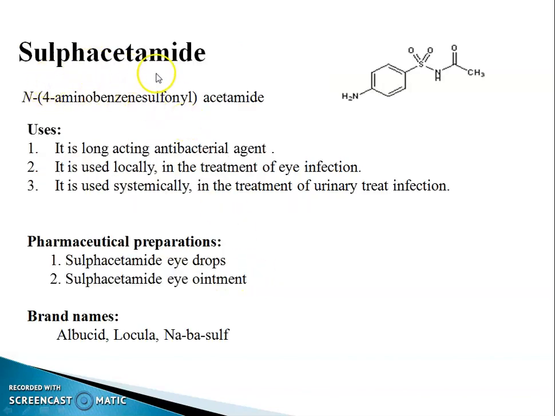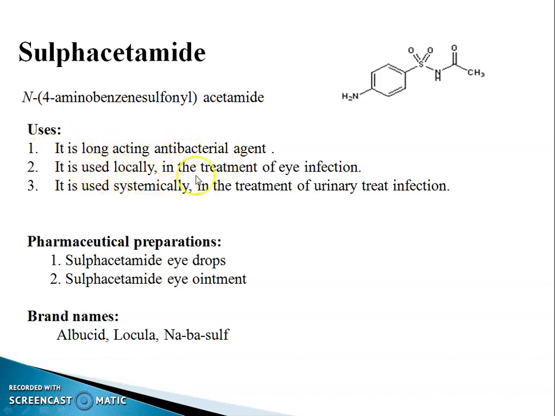The next drug is sulfacetamide. This is the structure of sulfacetamide. It is N-4-aminobenzene sulfonyl acetamide. It contains a primary aromatic amino group, therefore it undergoes the diazotization reaction to give a diazotized compound. Uses: it is a long-acting antibacterial agent.